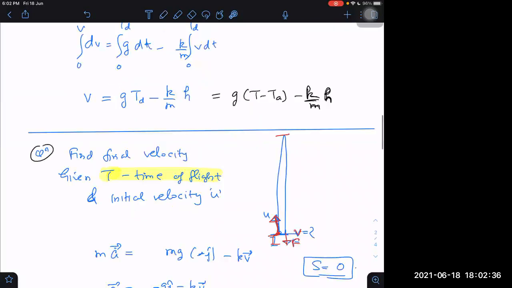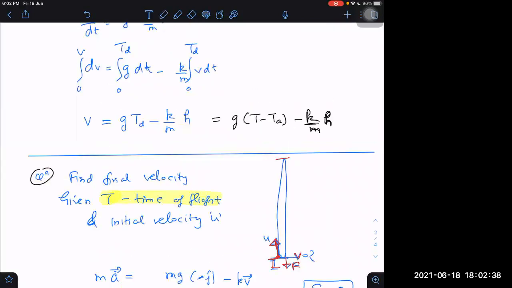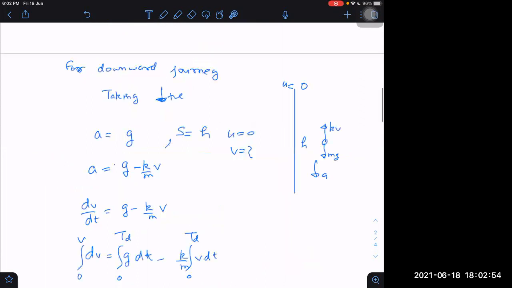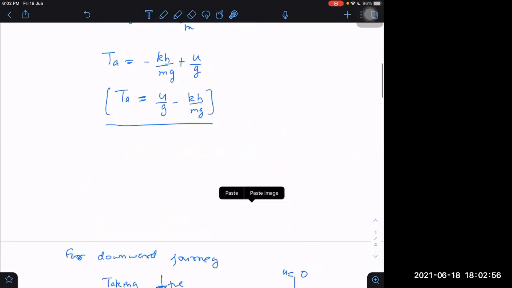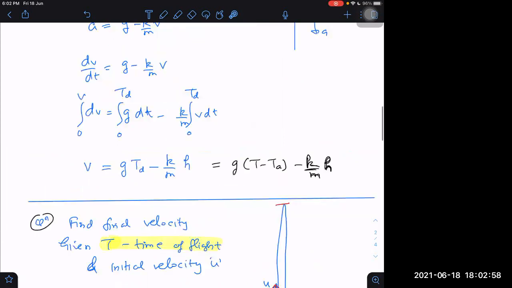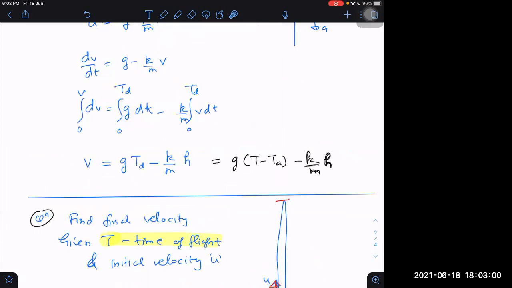Please do one thing now. Are you listening? Yes, sir. Do one thing. I want to see in this place, if I write it as (V minus U) by g, can we get it or not? (V minus U) by g is one equation here, and the other one we are getting here. Time of ascent also we know. That also I can write here. So can we get V or not? Yes, sir. Try once.